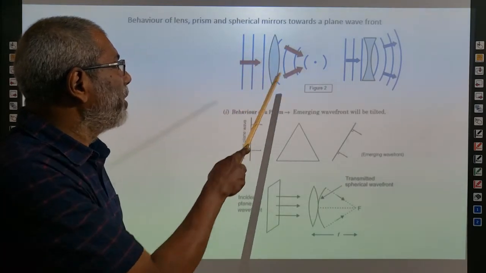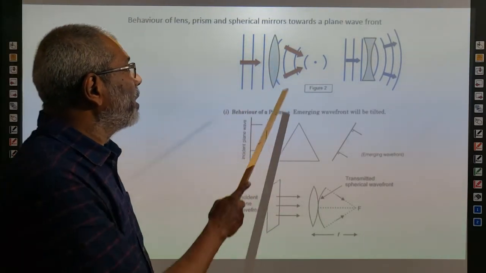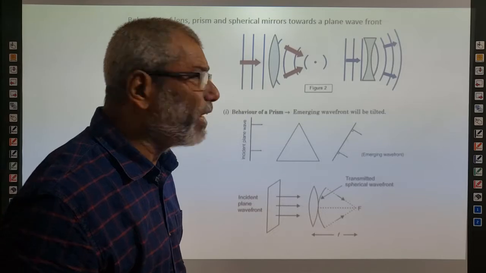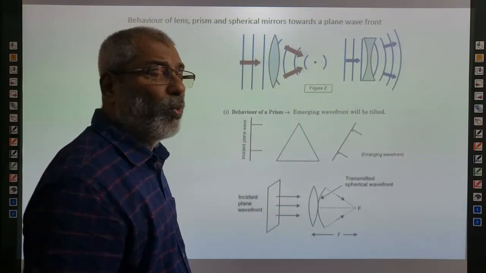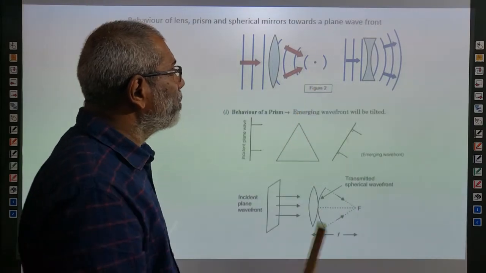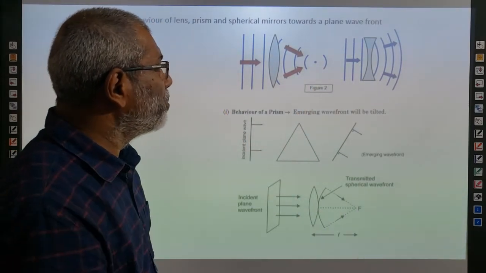A plane wavefront is made to fall on it, and after refraction through the lens it comes out as a converging wavefront. It is converging to a point.